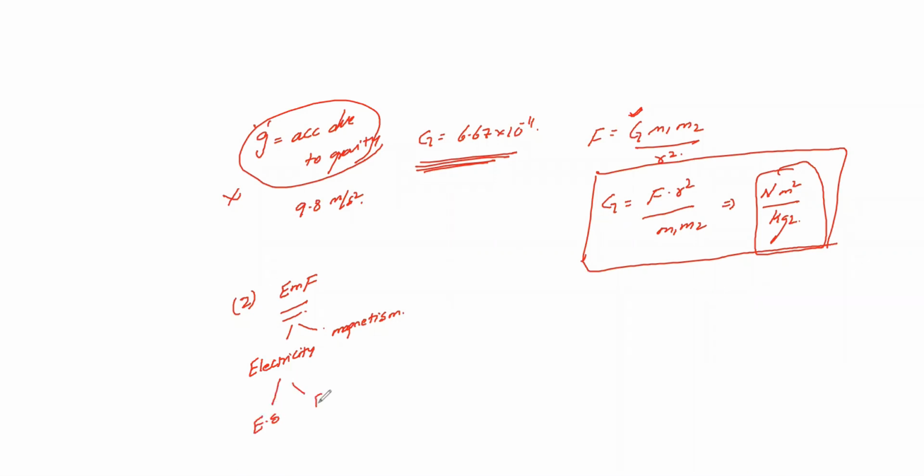Electrostatics, electrodynamics. In the electrostatics, those who already know this, we discussed in the last classes, that is your first and second chapters from your NCERT. And in electrodynamics we are going to discuss about your current, that is your current electricity, your third chapter. So the first 3 chapters are here, that is your EMF. Everything we discuss based on attraction and repulsion about your charges plus or minus. Magnetism is your 4th and 5th chapters from your NCERT.